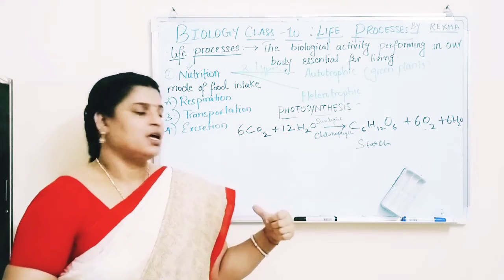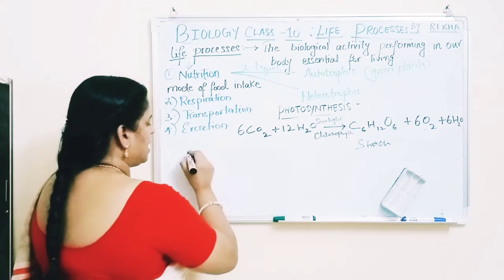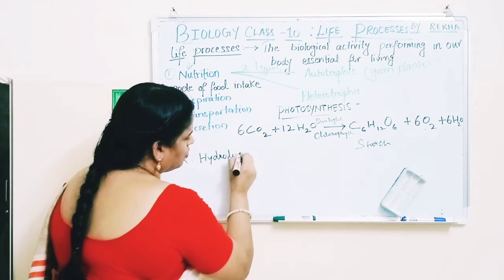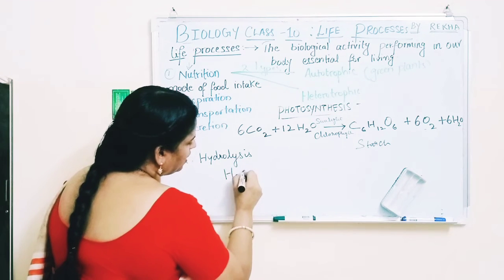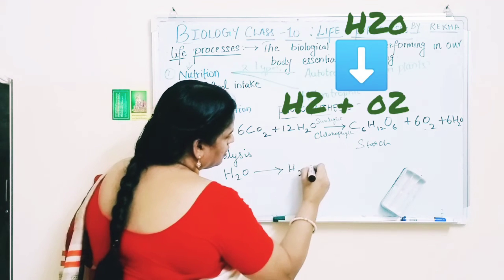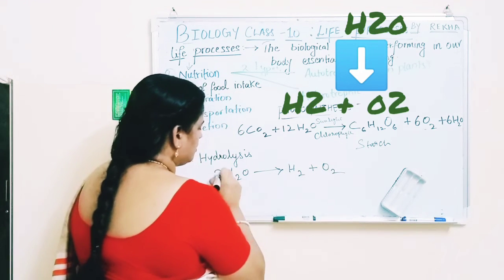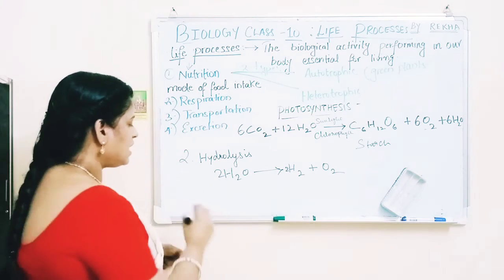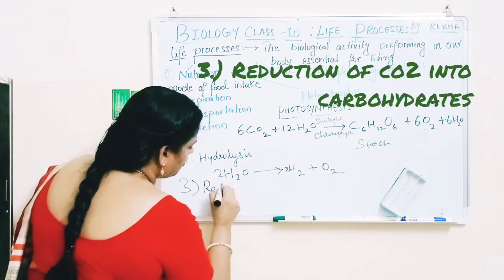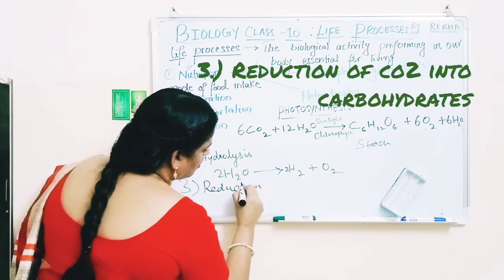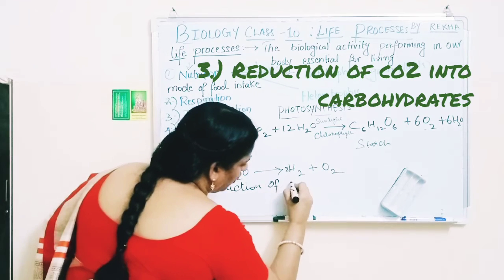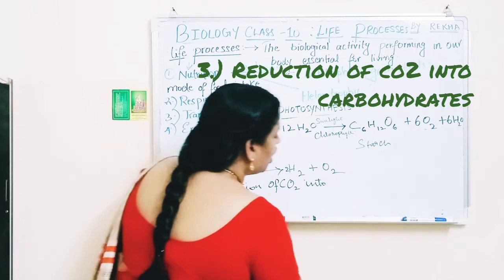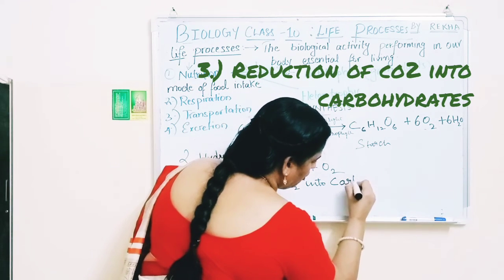The water is split into hydrogen and oxygen. The third step is the reduction of carbon dioxide into carbohydrates.